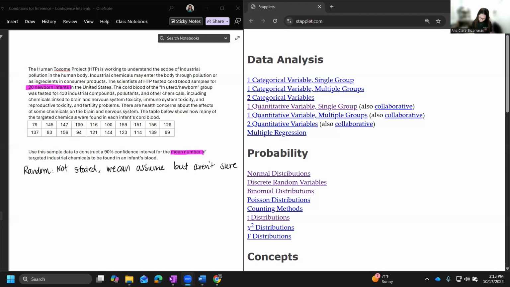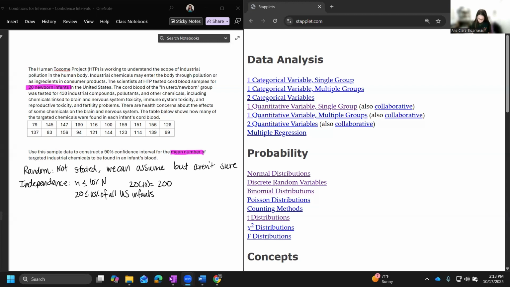Independence. For independence, we need our sample size to be less than 10% of the population. So we have 20 newborn infants, and we're talking about infants in the US. So remember the trick, we take 20 times 10, which is 200. Do you think that there's 200 infants in the US? Absolutely. So 20 is less than 10% of all US infants. We're good to go there.